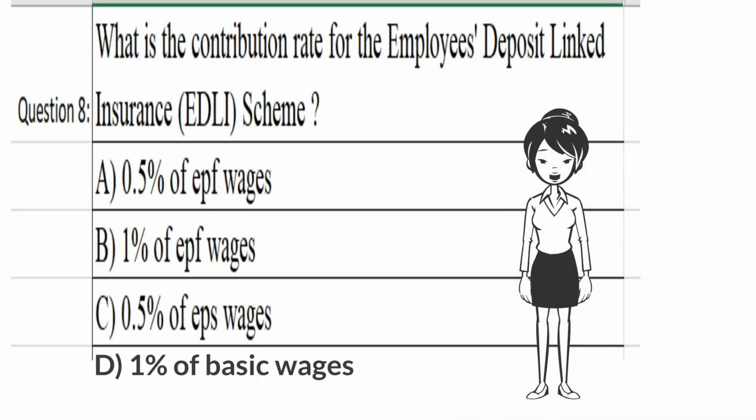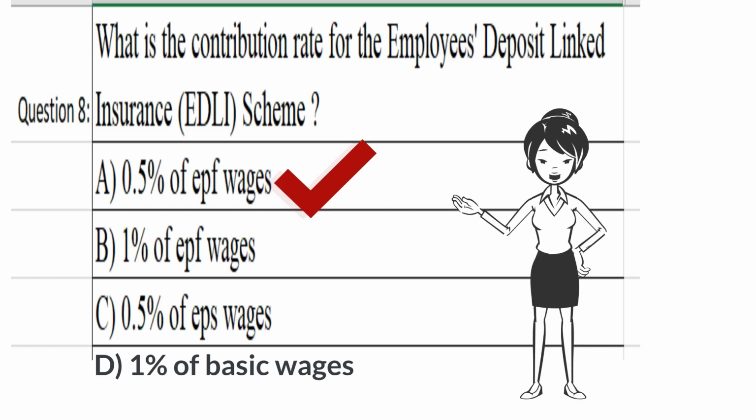What is the contribution rate for the Employees Deposit Linked Insurance (EDLI) Scheme 1976? A. 0.5% of EPF wages. B. 1% of EPF wages. C. 0.5% of EPF wages. D. 1% of basic wages. Answer A. 0.5% of EPF wages.